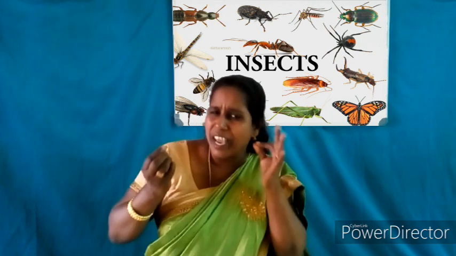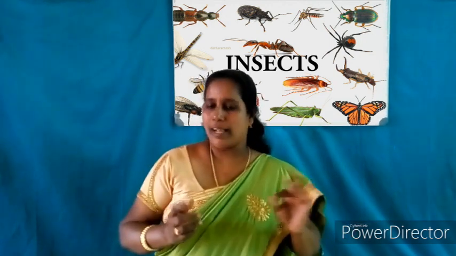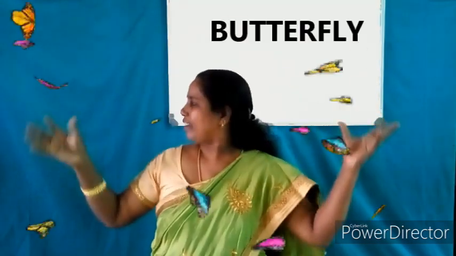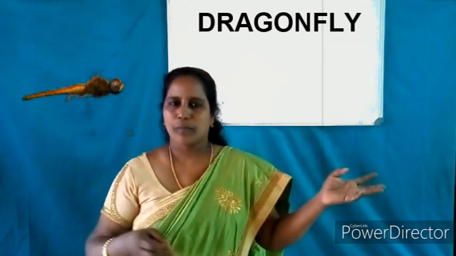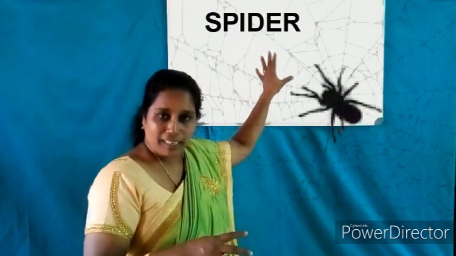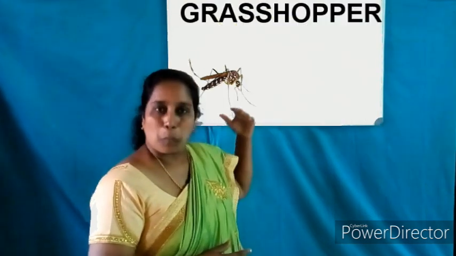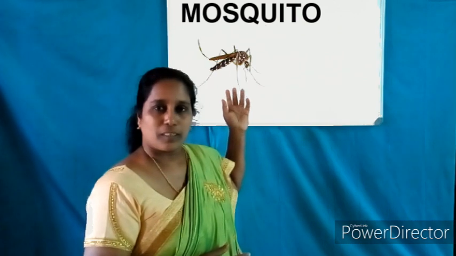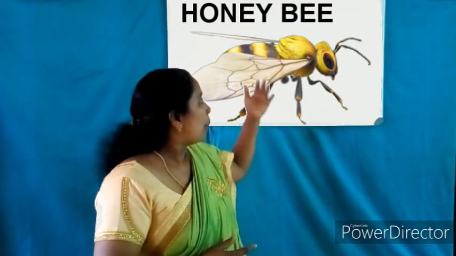An insect is a very small animal. Example: butterflies, dragonflies, flies, beetle, spider, grasshopper, mosquito, honeybee, bug, etc. Next is birds.